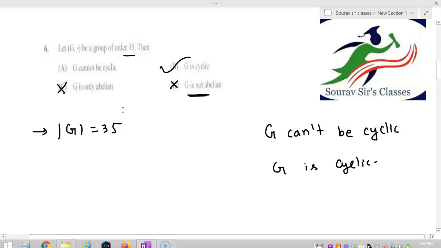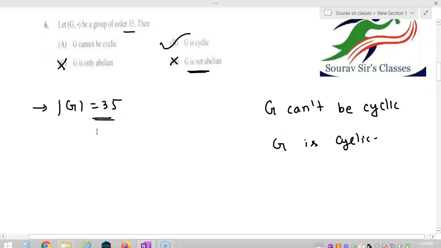Now how can we deal with this kind of problem? G is a group of order 35, so to solve this problem we are going to use a fact. What fact?